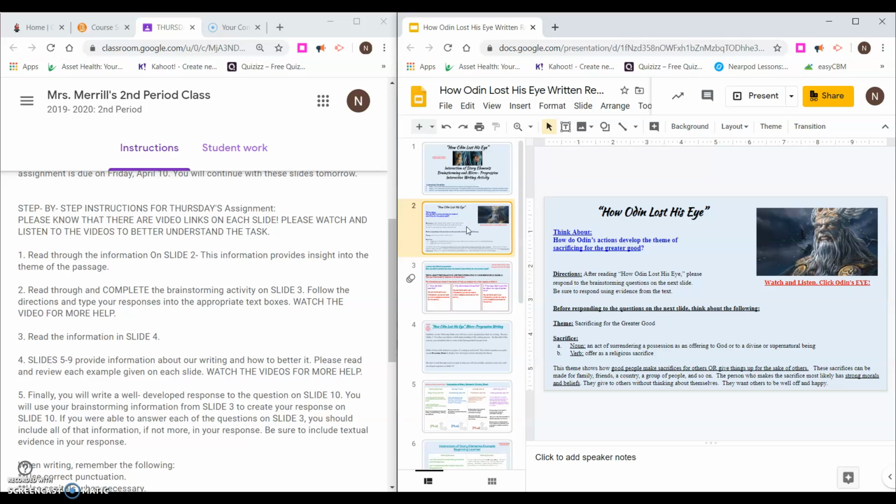Okay, so make sure that you are looking at slide 2 and reading through the information there. Again, you can watch and listen, so I have a video recording for that. Over here it says read through and complete the brainstorming activity on slide 3. Follow the directions and type your responses into the appropriate text boxes. Watch the video for more help.